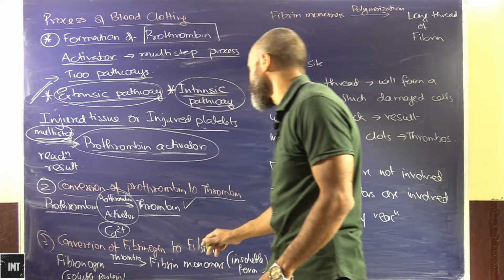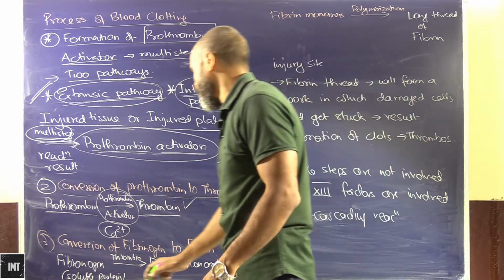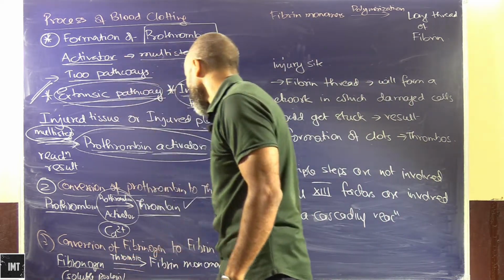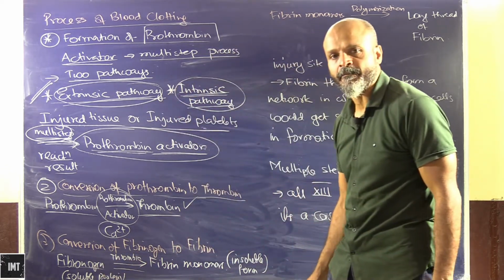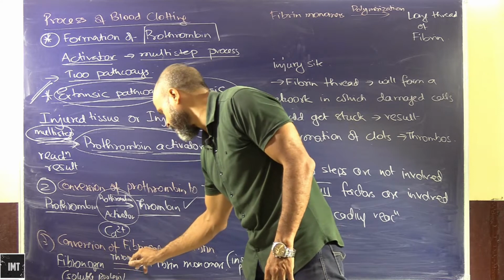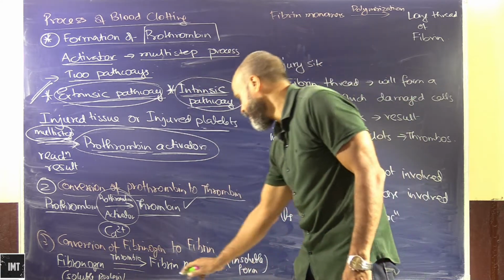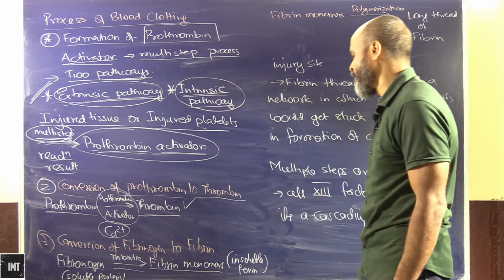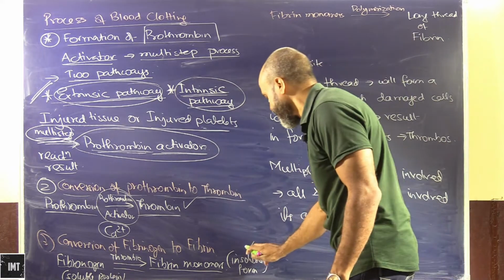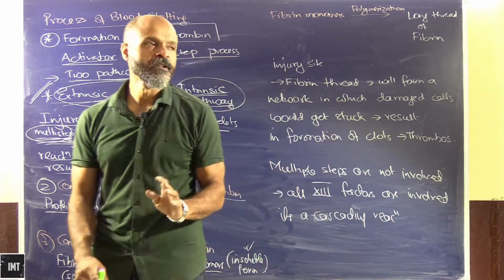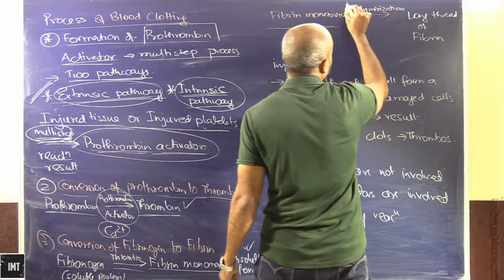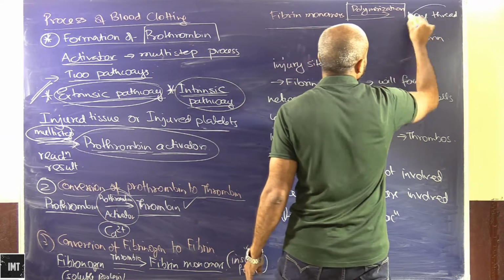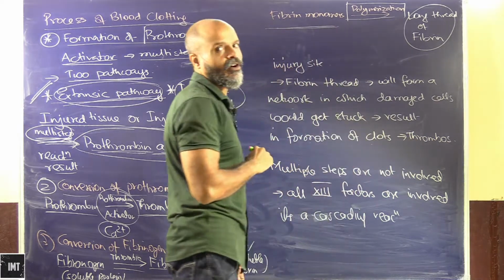Next, the conversion of fibrinogen to fibrin. Fibrinogen is a soluble protein, and through the enzyme thrombin, it gets converted into fibrin monomers, which is an insoluble form. These fibrin monomers, on polymerization, give a long thread of fibrin.